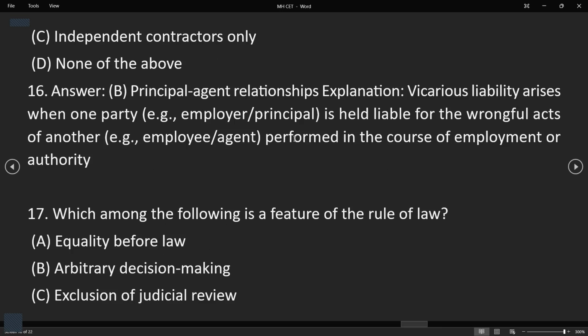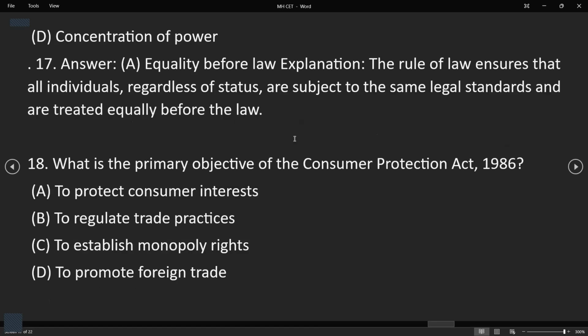So from the very first instinct, we know that the rule of law is all about equality before the law. Okay, everybody is equal. This is what rule of law is. The rule of law ensures that all individuals, regardless of their status, are subjected to the same legal standards and are treated equally before the law. No one is superior, no one is inferior. Everybody is equal.